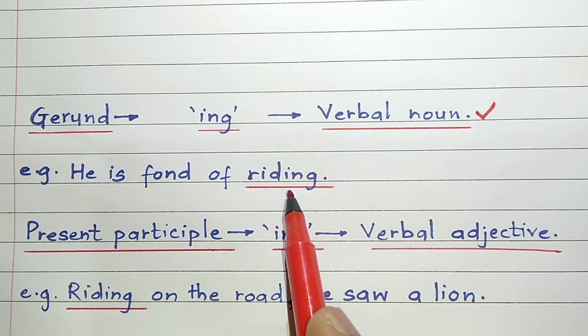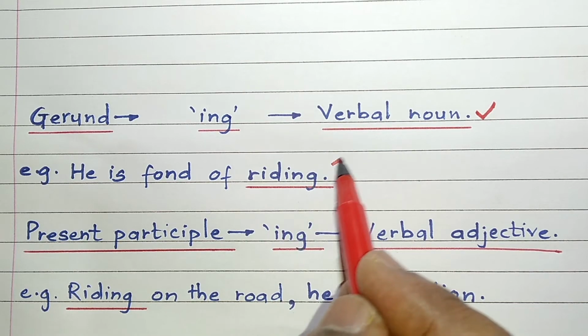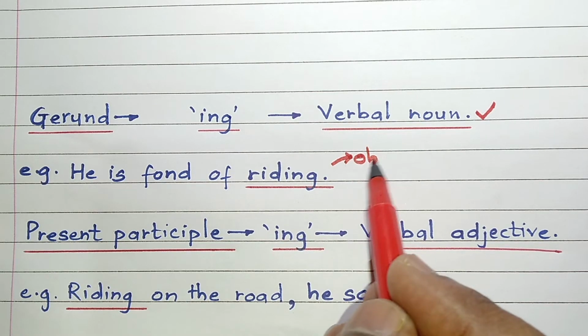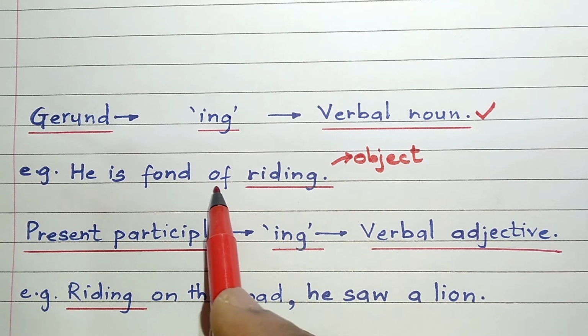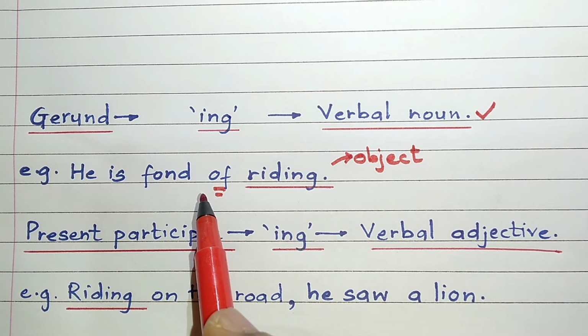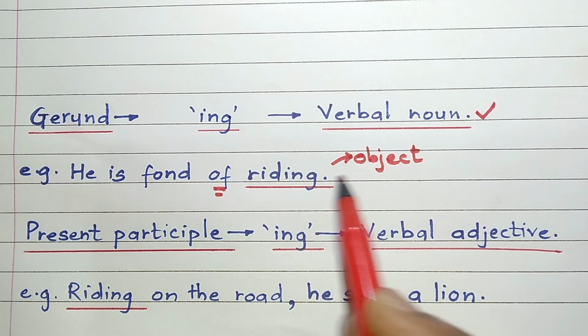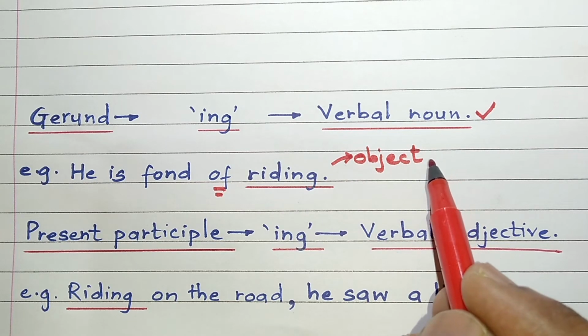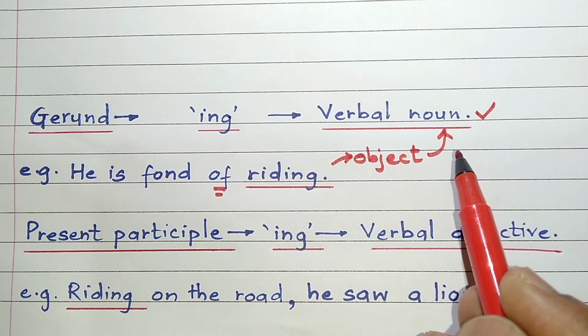Here in this sentence, riding is a gerund because riding over here is doing the work of an object. It is the object of the preposition of. At the same time, it is the name of an action. So therefore, this riding is a verbal noun.